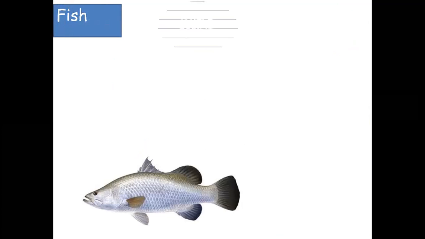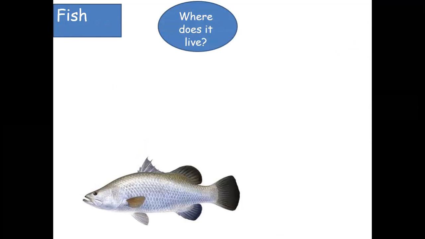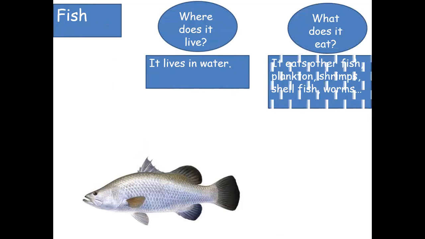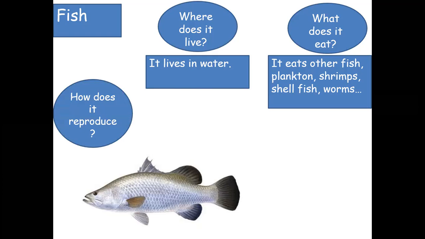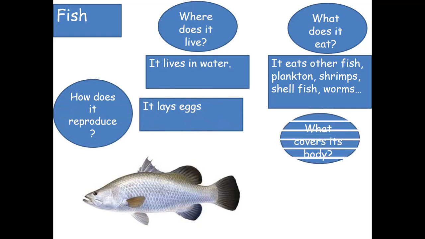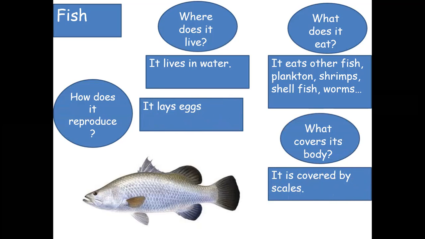Now we want to talk about the fish. Where does it live? It lives in water. What does it eat? It eats other fish, plankton, shrimps, shellfish, and worms. How does it reproduce? It lays eggs. What covers its body? It is covered by scales.